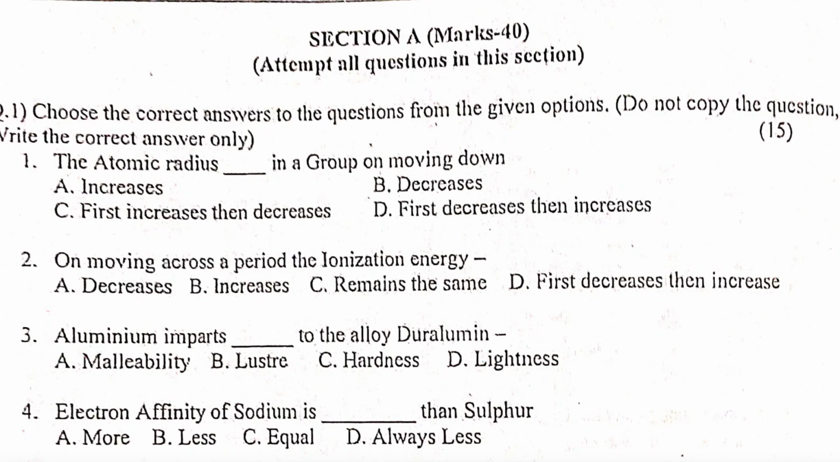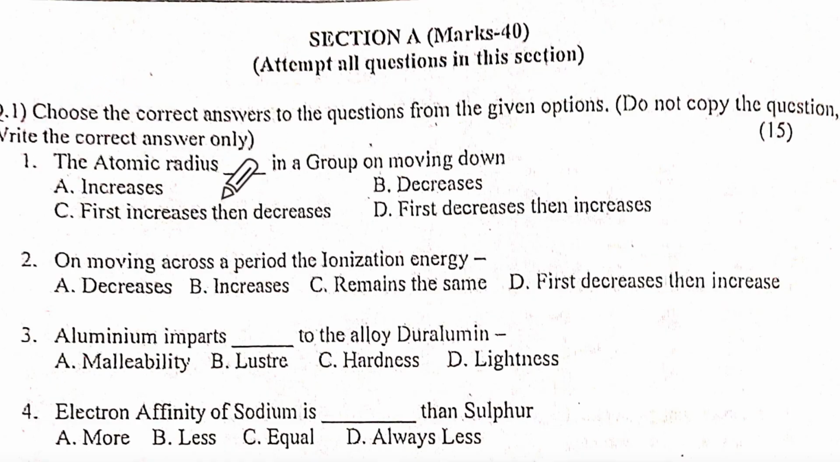Let us look at section 8 MCQ. Question number 1 is for 15 marks. It's compulsory. The atomic radius, what happens down the group? Correct. Second one, moving across the period, the IP, what happens? Atomic radius decreases, IP, how? Increase. I'm in the first one. It should be increase. Okay, so I'll have to edit this.